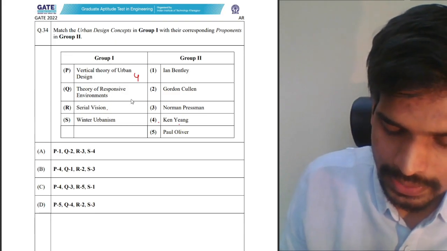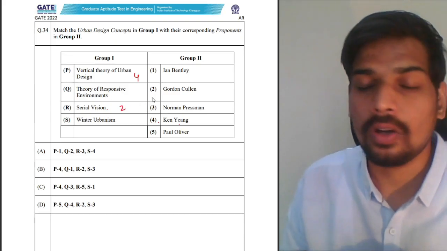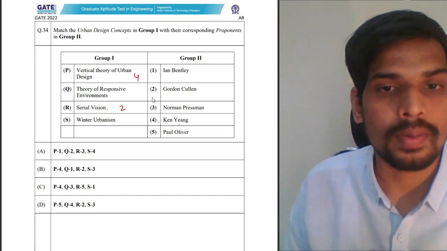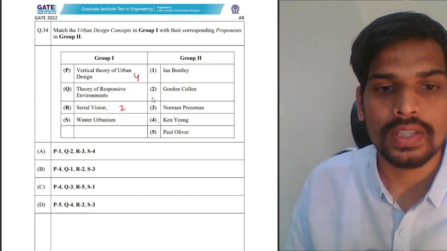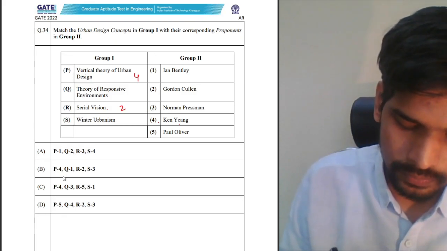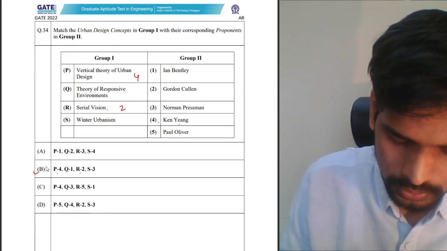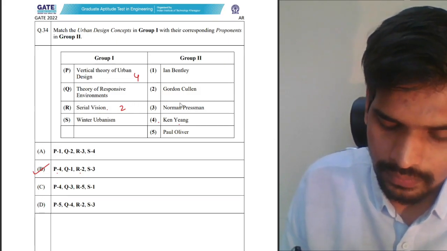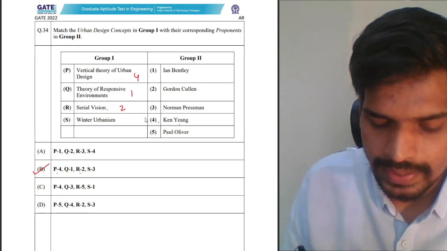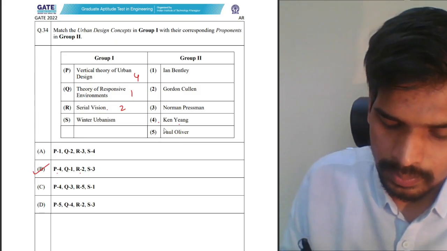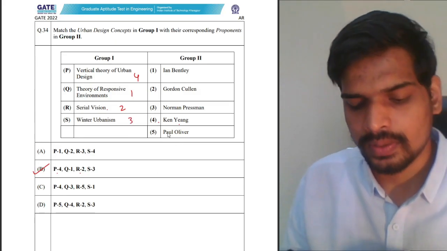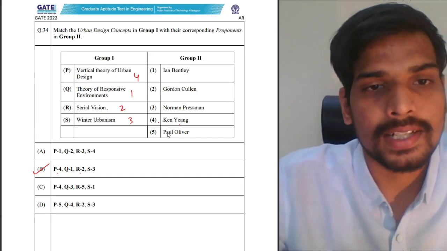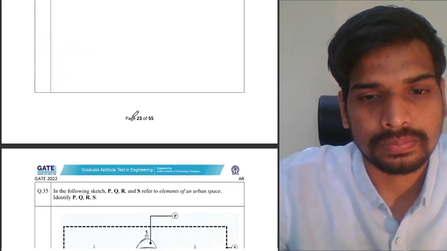I hope everyone knows serial vision also has been asked a lot of times previously in GATE exam already. Serial vision, Gordon Cullen. I hope everyone knows this as well. So even if you know one or two things, you can look for P4 and R2. There is only one option with that, that is option B. Theory of responsive environment was given by Ian Bentley. Winter urbanism is a concept given by Norman Pressman. So option B is the correct answer for this question number 34.